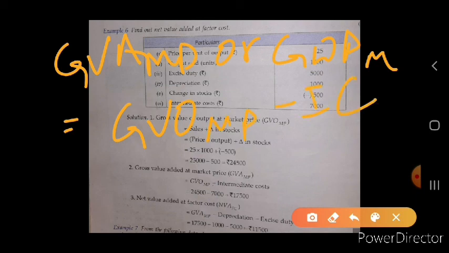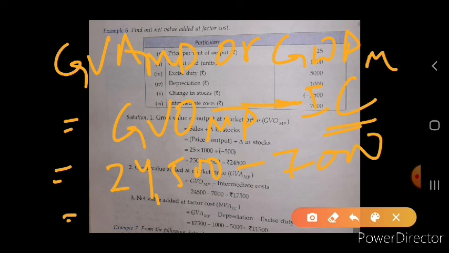So what is the value of GVO MP? 24,500 minus intermediate cost is given here, minus 7,000. We get the value of 17,500. Now we have calculated the value of GDP MP or the GVA MP.